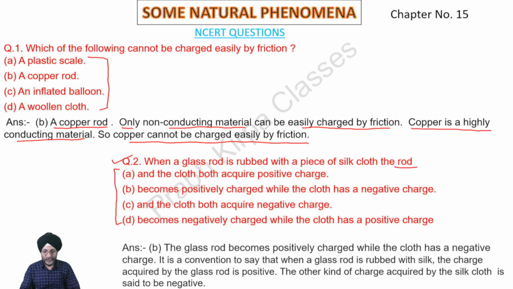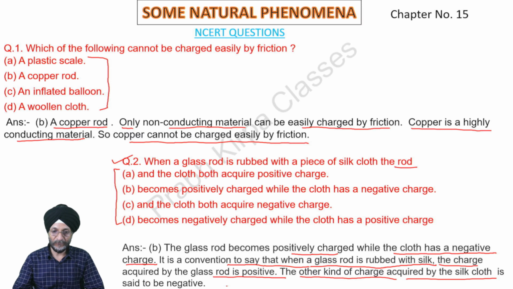The correct option is the glass rod becomes positively charged while the cloth has a negative charge. It is a convention to say that when a glass rod is rubbed with silk, the charge acquired by the glass rod is positive. The other kind of charge acquired by the silk cloth is said to be negative.